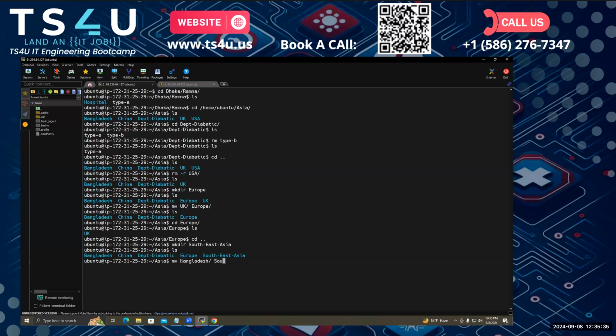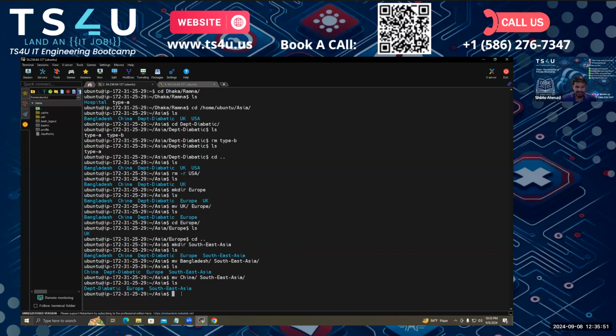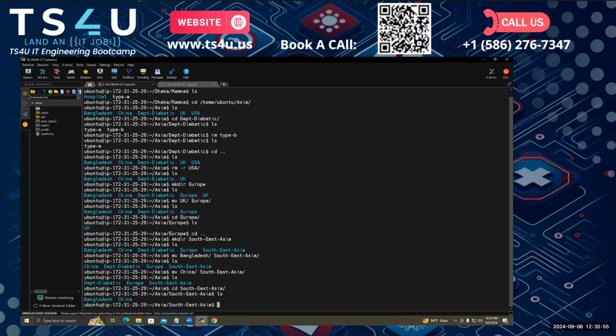Then where we want to move it. Now ls, see the Bangladesh is done. Then we can do the same thing with China. Things are getting cleaner now, right? It's good. Go to Southeast Asia and ls. You can see the Bangladesh and China in here. So see, it makes sense.